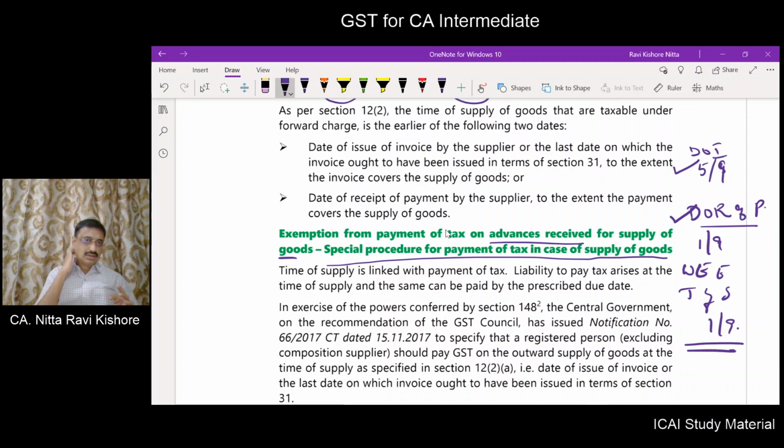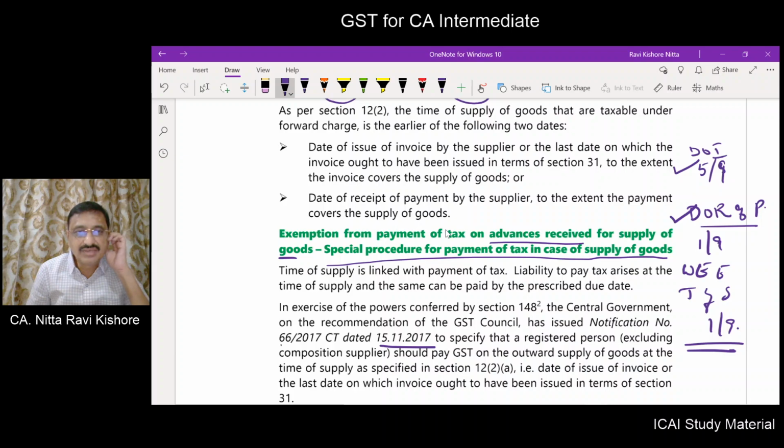However, on the recommendation of the GST Council, the central government made some relaxation in respect of advances on goods. How can it give relaxation? Based upon the power drawn by it from section 148. Now, a notification has been issued dated 15/11/2017.